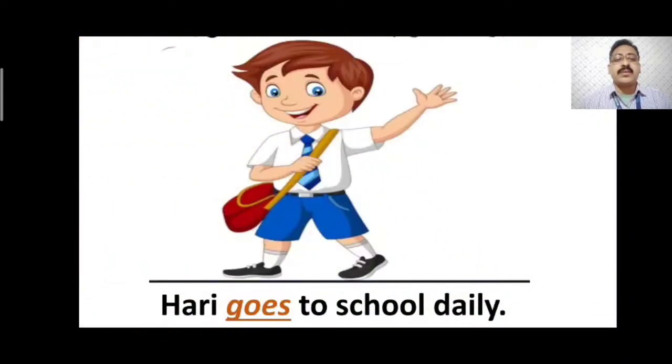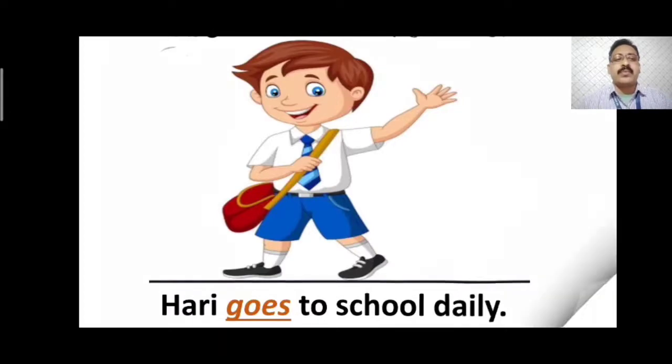Next, Harry goes to school daily. Harry is also a name of one boy. So you can see go, it is added es, goes. Means when the subject is singular, you have to add es to the verb where it is needed. Like go, it ends with o. That means in the present form, when the subject is singular, like Harry, one boy, we have to add es to the verb go. It will change into goes. Harry goes to school daily.